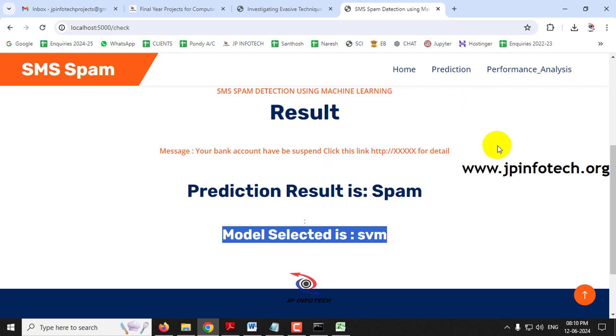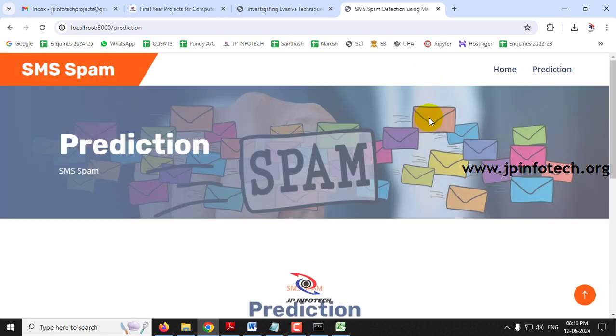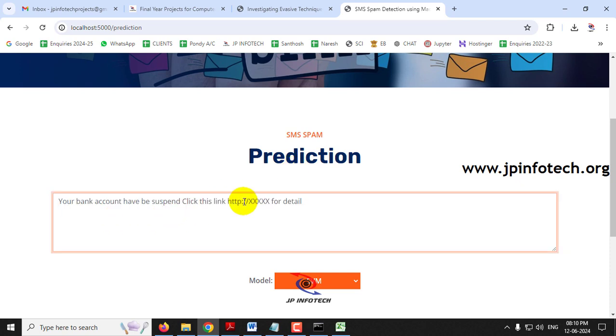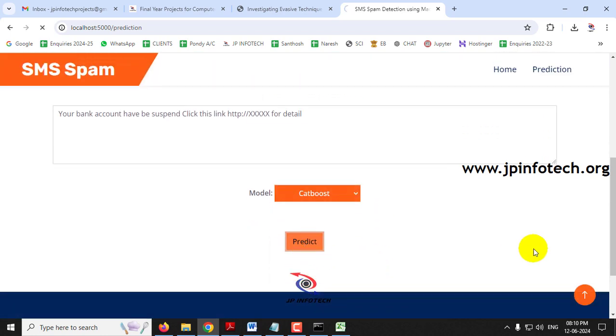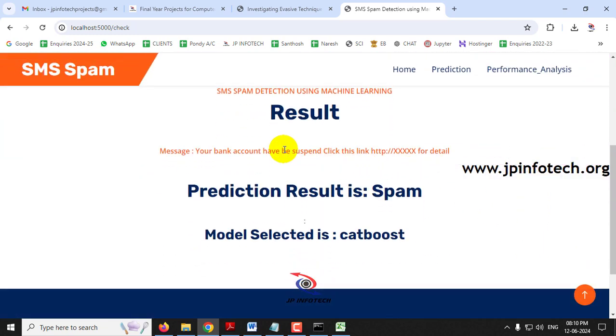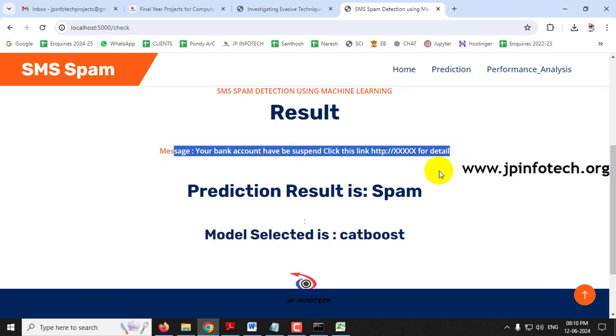So now if you wanted to check with another case, just click this prediction menu again, so that it will be navigated to the prediction menu. Now I'll paste the same text again, select the model as CatBoost, and click the predict button. You can see the prediction result. It gives the same result, that it is a spam SMS, and the model that is selected is CatBoost. You can see the message that we have.